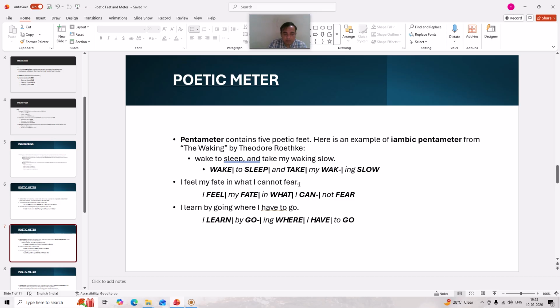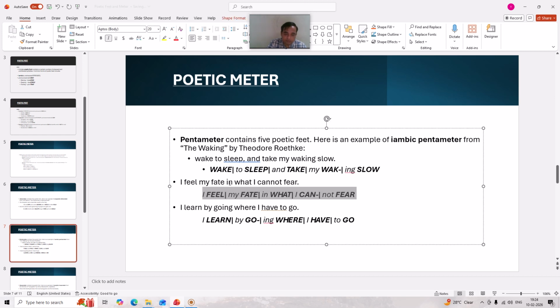Even in this line of a poem, we find the use of iambic pentameter, the iambic foot five times, and that is why it forms iambic pentameter. "I feel my fate in what I cannot fear." When we see the analysis of the above given line, we find that it begins with an unstressed syllable followed by a stressed syllable, and this occurrence of an unstressed syllable followed by a stressed syllable comes five times.